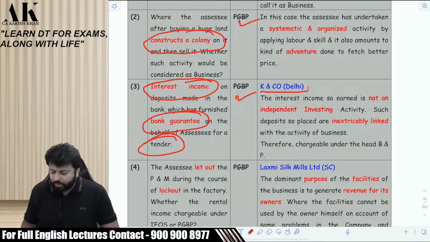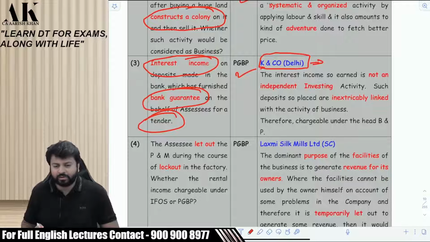And if it is in blue, understand that this is the name of the case law. Blue things signify name of the case law. And Delhi signifies Delhi High Court, and SC signifies Supreme Court.